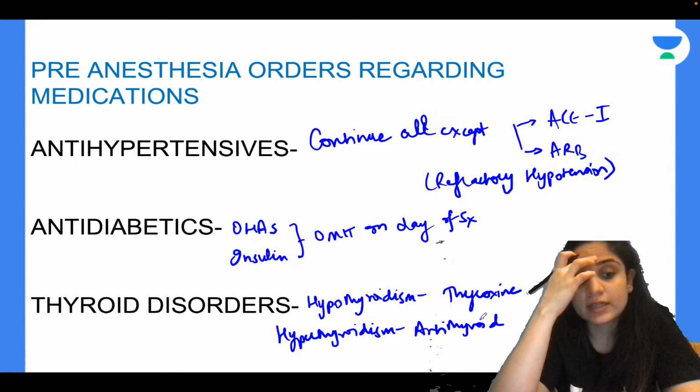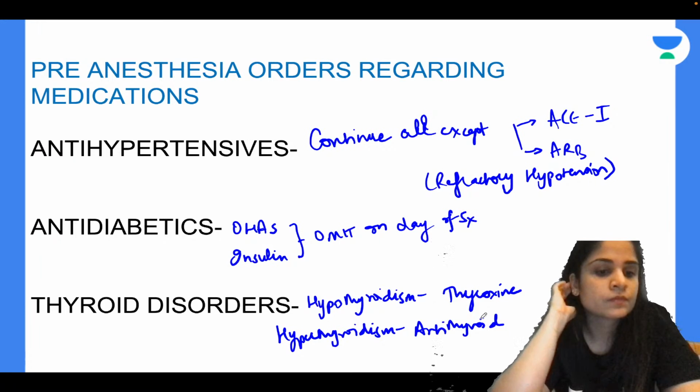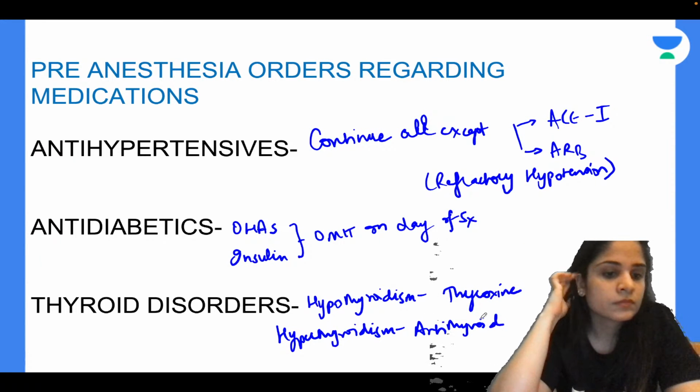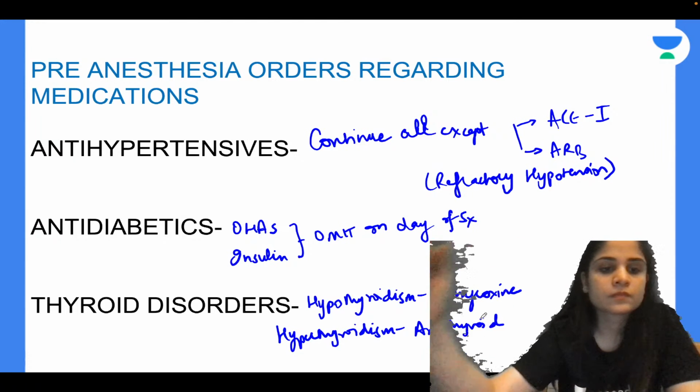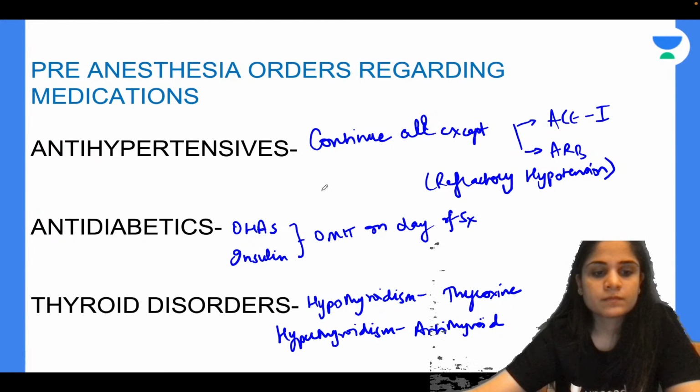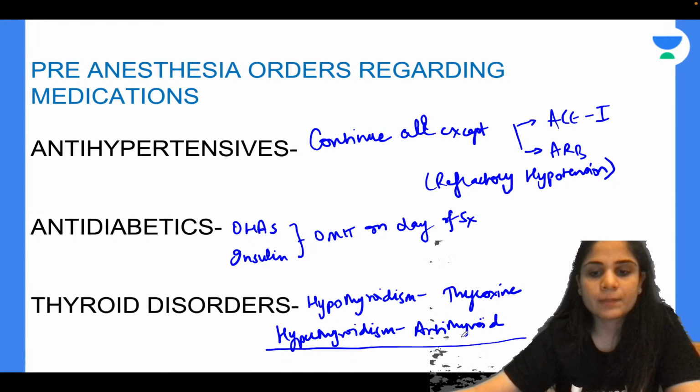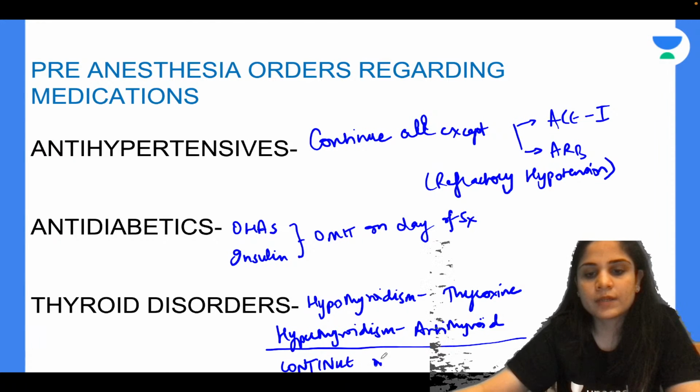So which one should I continue? Which one should I stop? Yes, so all my thyroid supplements, whether I'm hypo or hyperthyroid, I should continue all of them on day of surgery. Okay, does not matter.